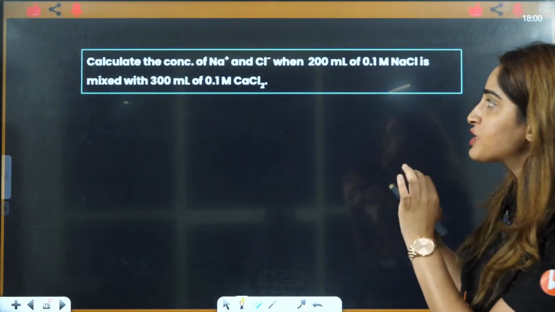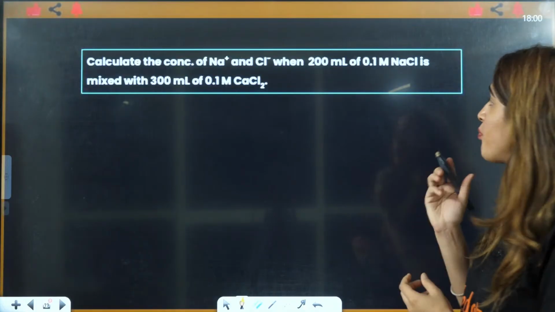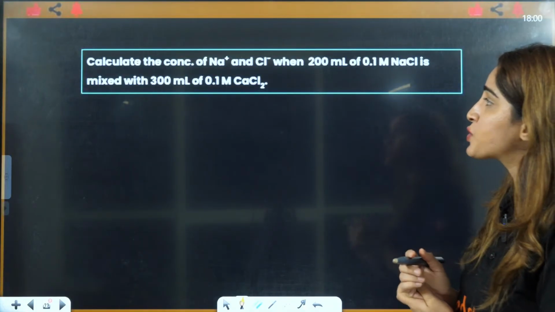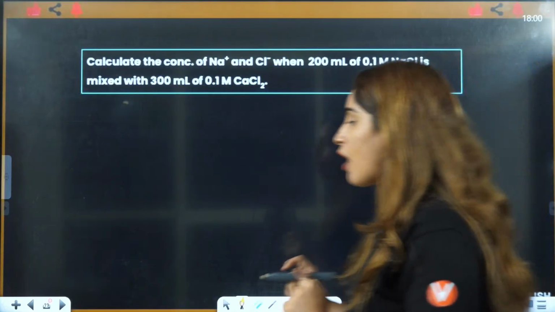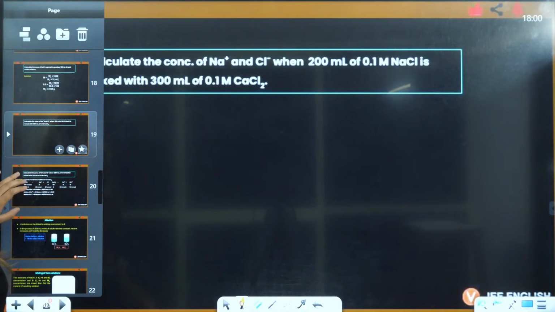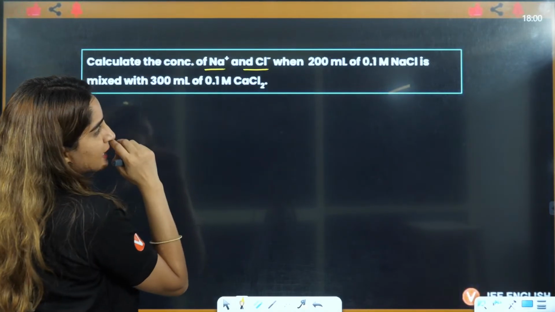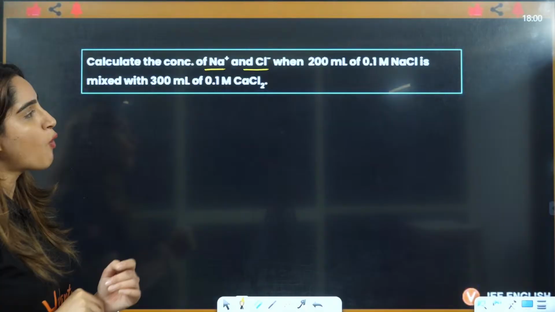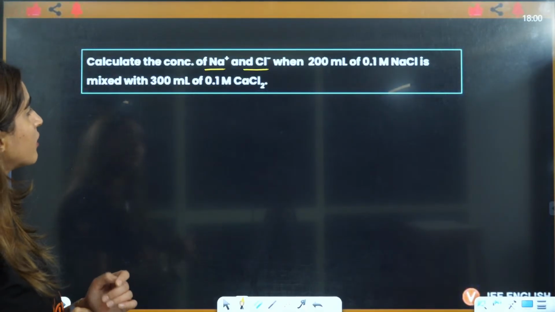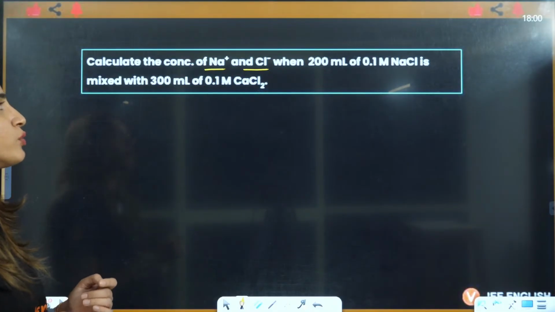calculate the concentration of Na positive and Cl negative when 200 milliliters of 0.1 NaCl is mixed with 300 milliliters of this. Now for this you need to know what is dilution, right? Okay. So firstly we will understand what is dilution here, right? So firstly you can understand, calculate the concentration of Na positive and Cl negative when 200 milliliter of 0.1 NaCl is mixed with 300 milliliter of this. Concentration of Na and Cl you have to calculate.